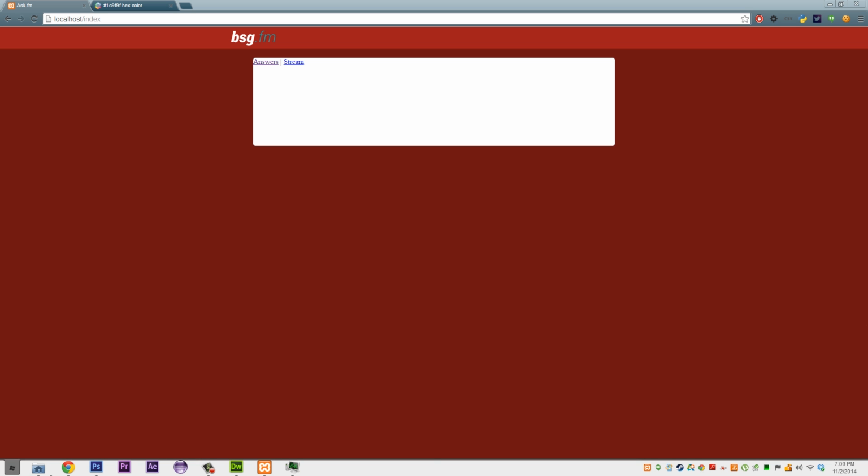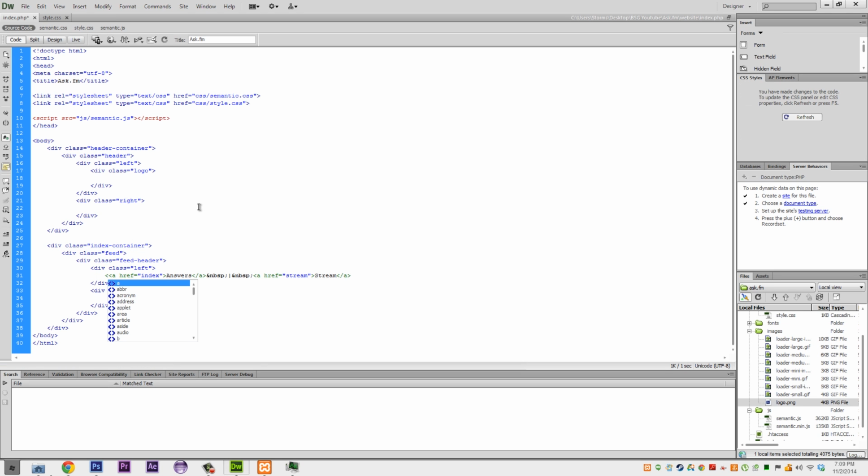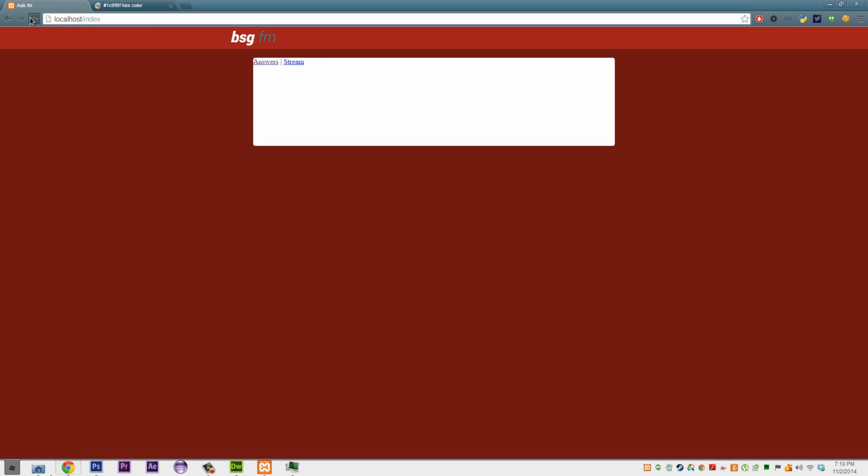So how we're going to do that is we're going to use what we've imported here. We're going to make these, we're just going to say h2, I guess. And then to get the best out of it, we're going to do class equal to UI header. Save that, and we refresh it, and there we go. It's starting to look a little bit better.